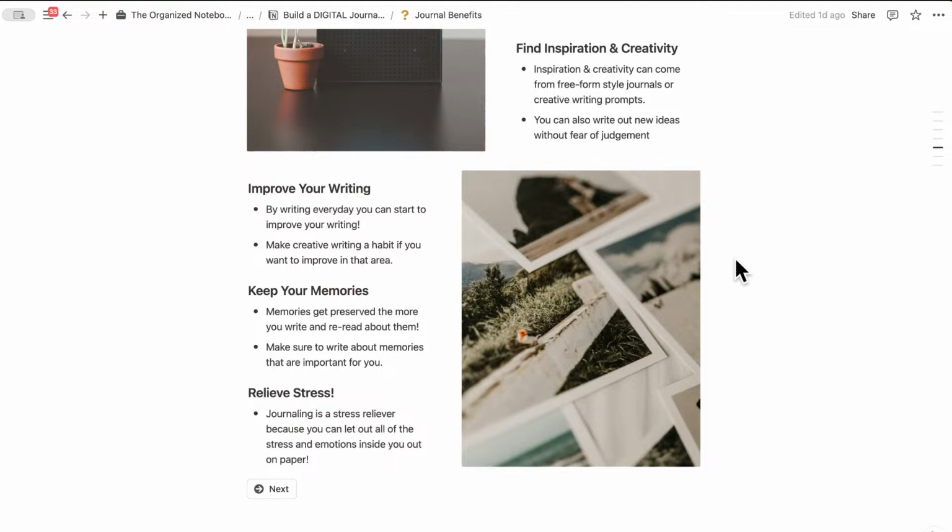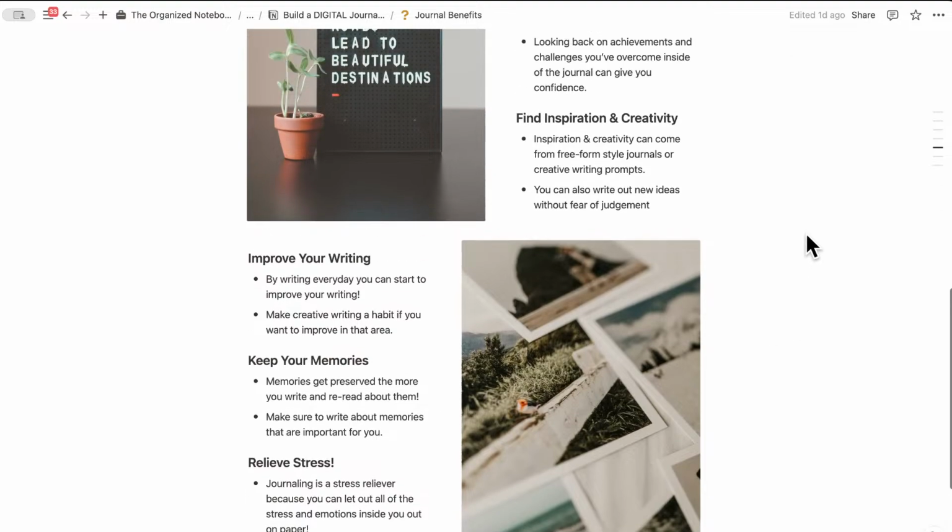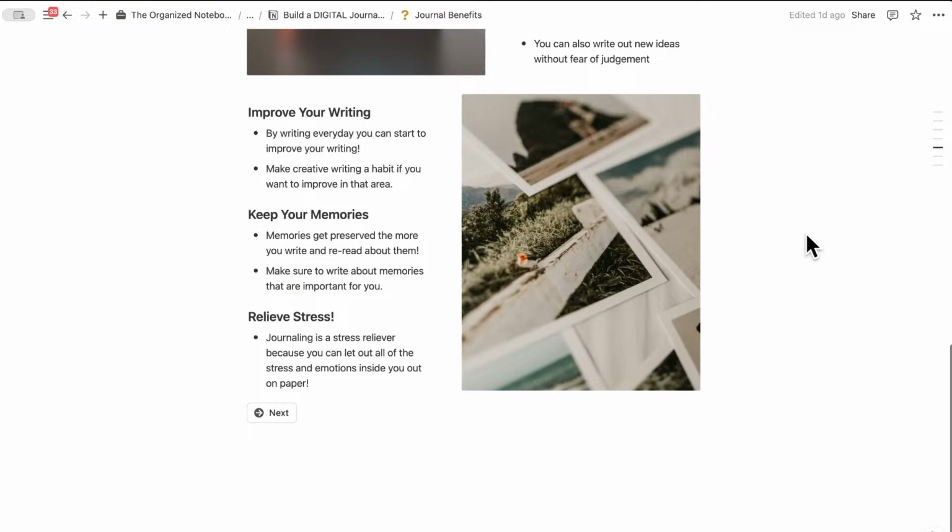And then journaling can also be a huge stress reliever because you can let out all of your stress and emotions inside you onto paper. In some ways, it's like having a conversation with yourself, and you can find out a lot about yourself and also let all of the thoughts in your mind out so that you feel more clear-headed. So those are all of the journal benefits.